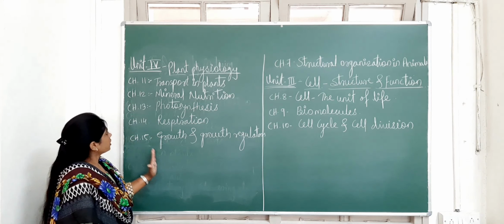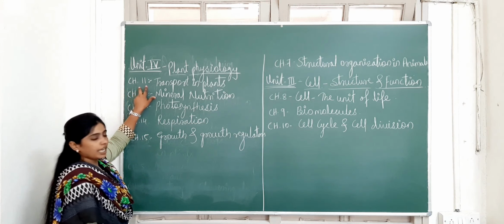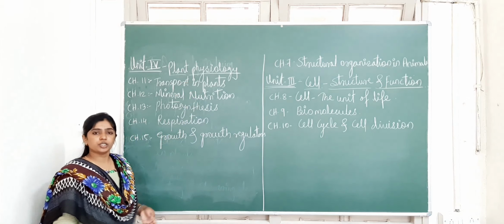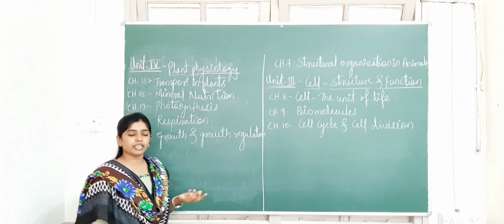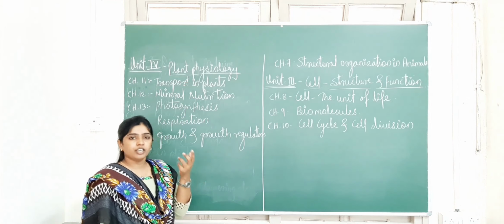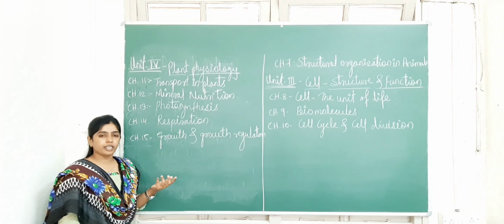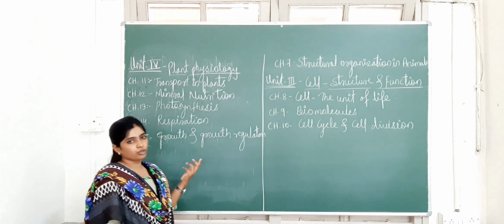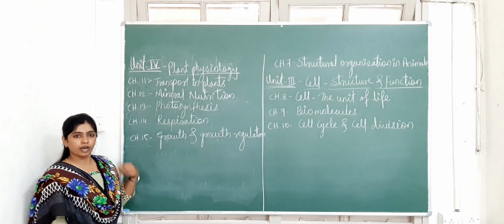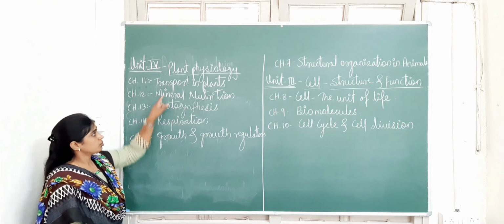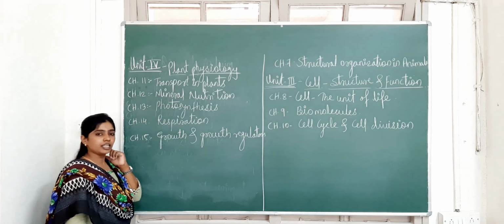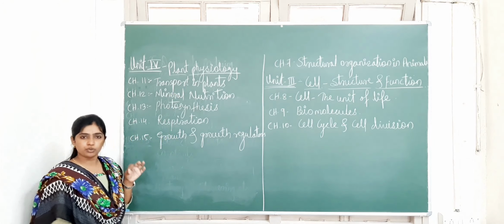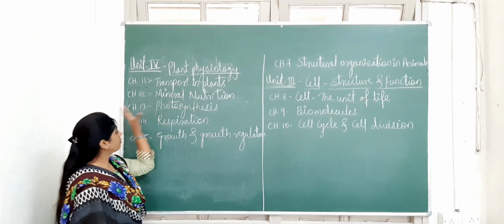Now for these 5 chapters, I will tell you about chapter number 11, that is transport in plants. In this chapter, you have to study about the transportation of water, minerals and food material in the plants, how they are transferred from roots to all parts of the plant body, and how the process of phloem transport takes place. All the types of tissue you have already learned in the anatomy of flowering plants. Here you have to see the transportation mechanism of absorption of water, minerals and nutrients. That you have to study in chapter number 11.